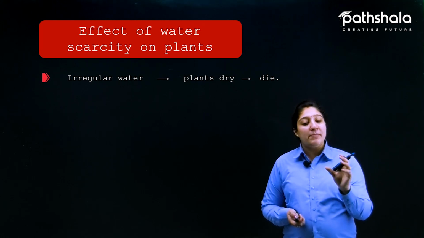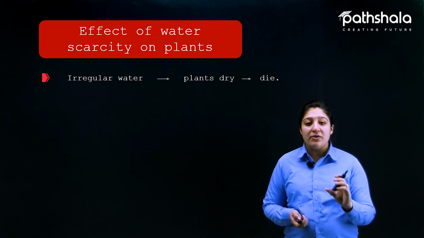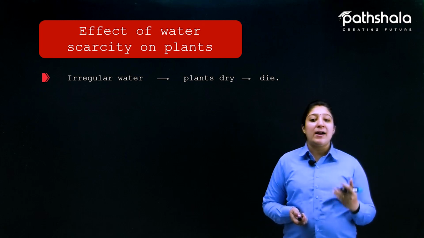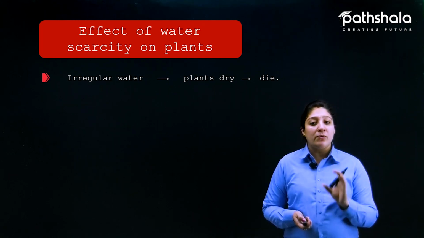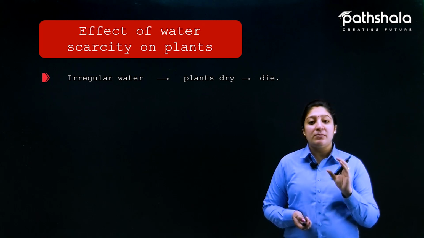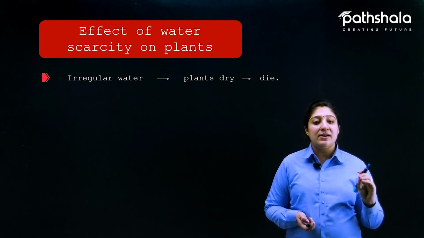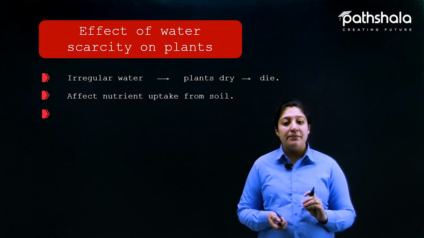The plant will dry off, and because of that the leaves or the other structures of the plant fall off, and hence the plant dies. So because of irregular water, what happens? If the water received by the plant is very little, that will result in the death of the plant, right? Now because of that, what happens?